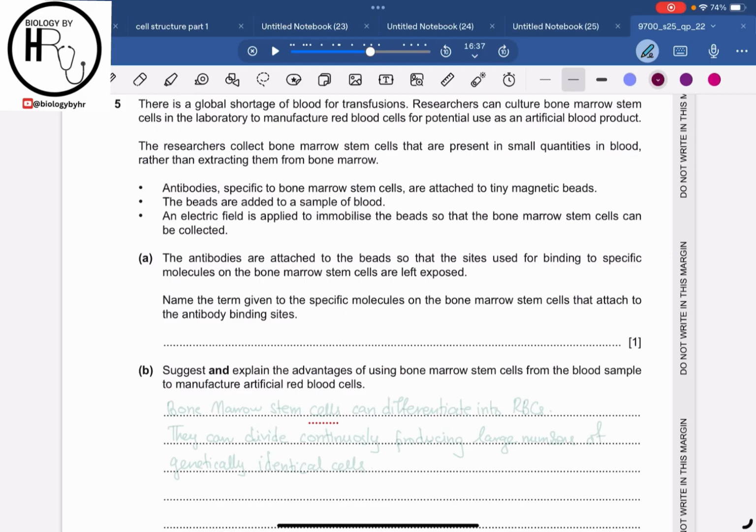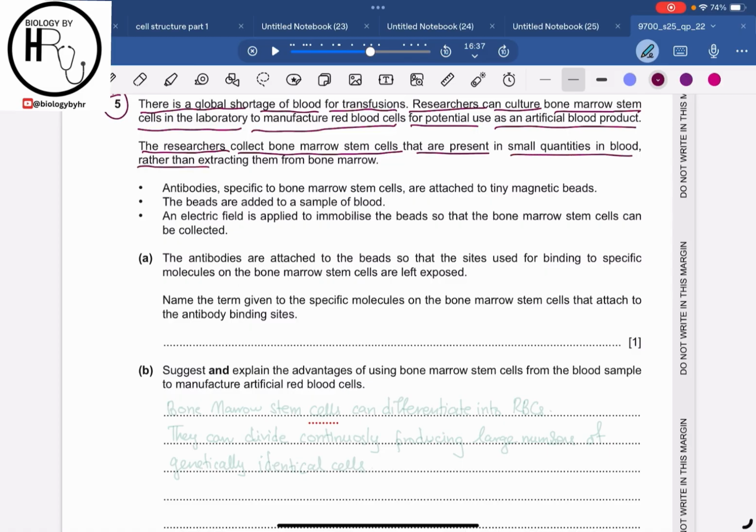Alright, so now let's move on to question number 5. Question number 5 says that there is a global shortage of blood for transfusions. Researchers can culture bone marrow stem cells in the laboratory to manufacture red blood cells for potential use as an artificial blood product. The researchers collect the bone marrow stem cells that are present in small quantities in the blood rather than extracting them from the bone marrow. So what are basically stem cells? Stem cells are the undifferentiated cells of the body that can differentiate into specialized cells, right?